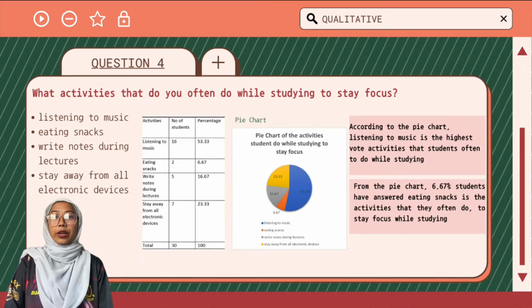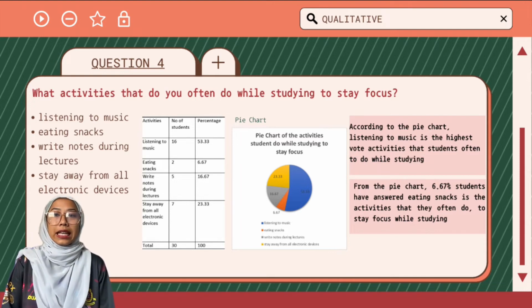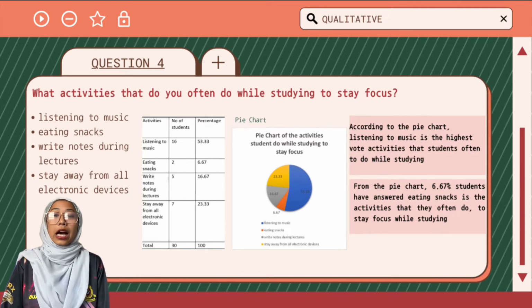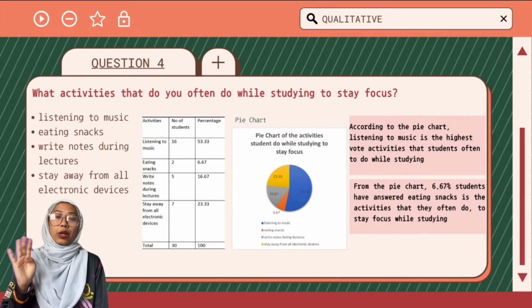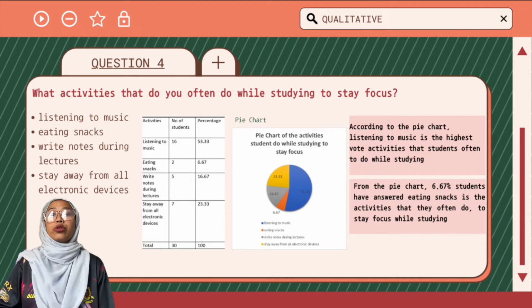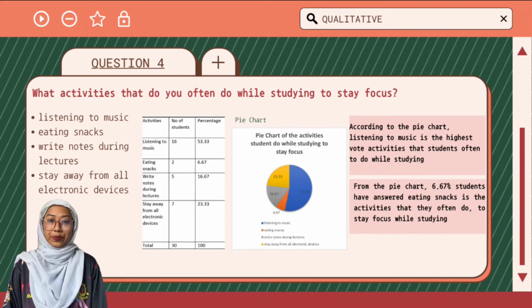Assalamualaikum warahmatullahi wabarakatuh. My name is Siti Nur Khadijah binti Ramli, and today I'm going to present the data analysis for question number 4. As you can see, the question asks, what activity do you often do while studying to stay focused? There are 4 possible responses, which are listening to music, eating snacks, writing notes during lectures, and staying away from all electronic devices.